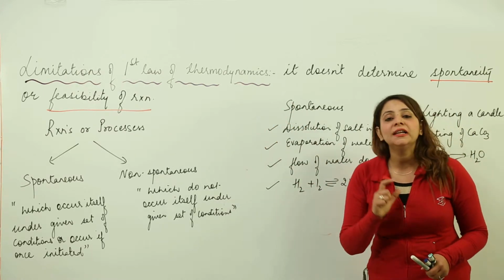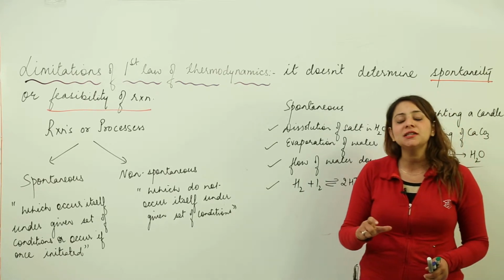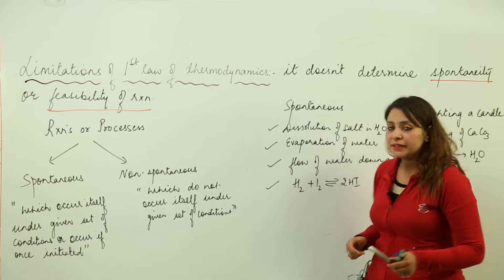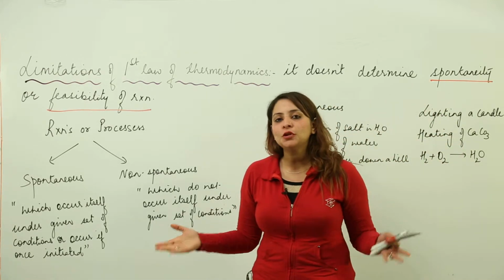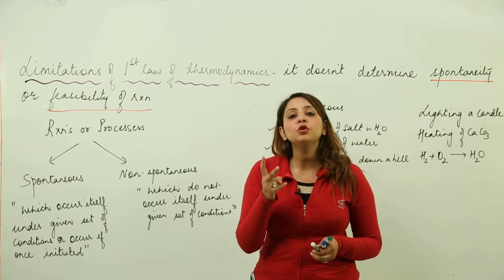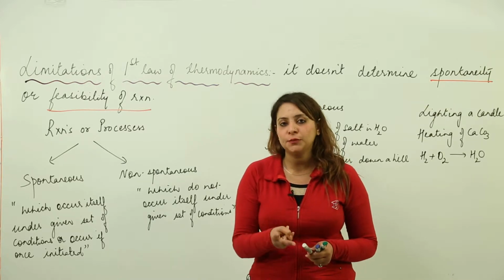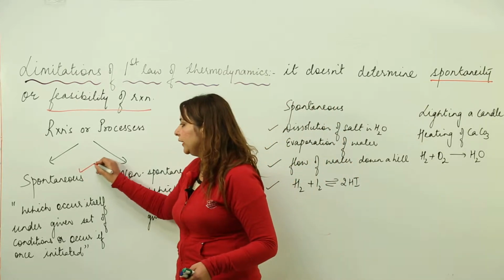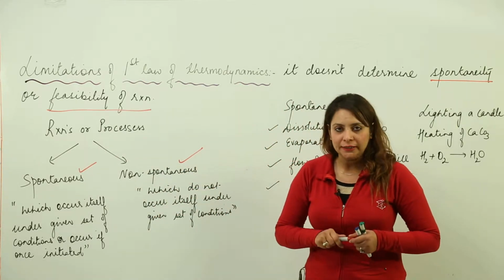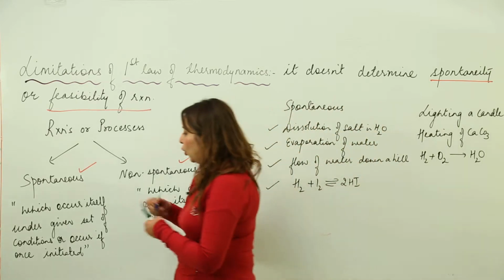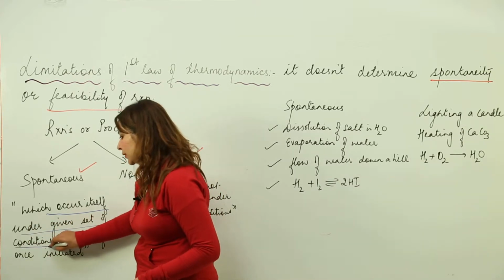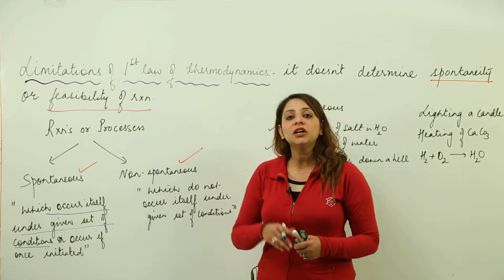So first of all, we learn what spontaneity or feasibility means in a reaction. We see different kinds of processes, different kinds of reactions, occurring around us. So we have two types of processes. One is spontaneous, the other is regarded as non-spontaneous. Now what is spontaneous? Spontaneous processes are those which occur by themselves under a given set of conditions. That means they have an urge to occur.